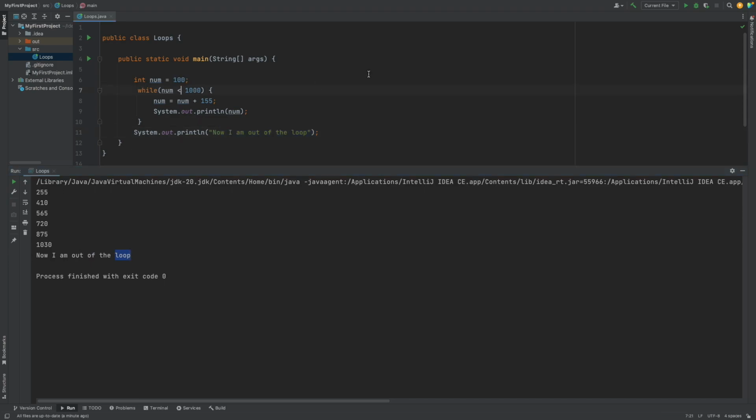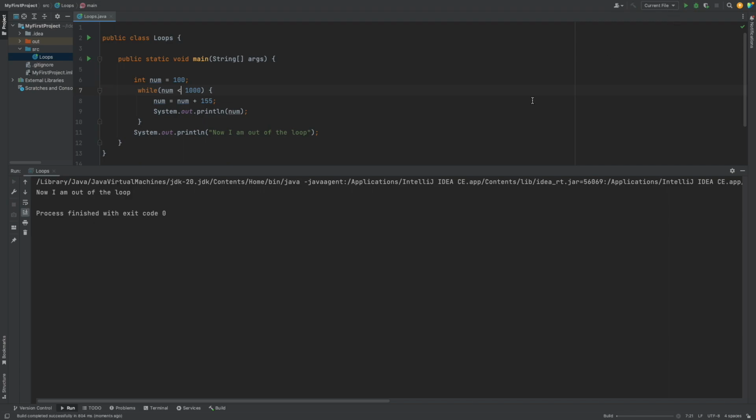Another thing is, if we do this, num equals 1000, it will not execute the statement because the condition is not met, right? 100 is not equal to 1000, so it will not execute. And if we do greater than 1000, it will not execute either because the condition is not met, right? It will only execute this block of code when the condition is met.